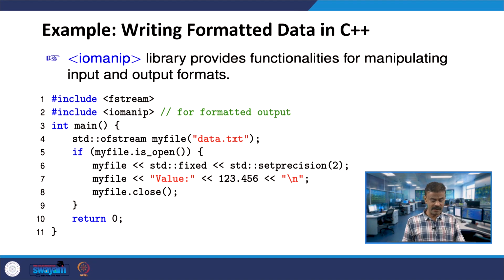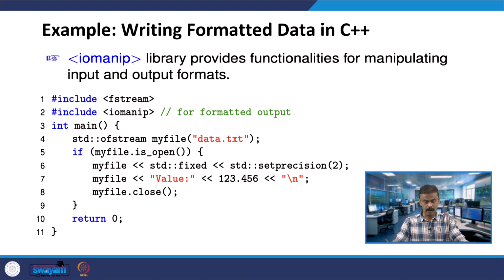If myfile is able to open, it is using std::fixed, which means it is going to fix with set precision 2.